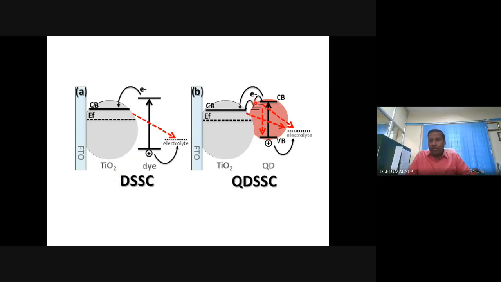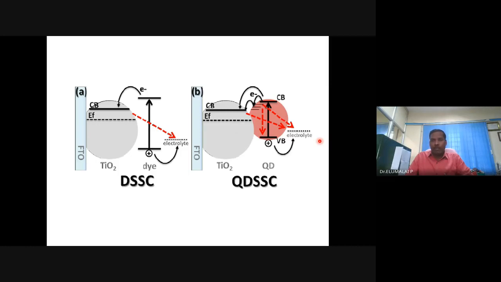Silver quantum dots, gold quantum dots, platinum quantum dots. You can tune them. If you tune the grain sizes, you are tuning the SPR band, the surface plasmon resonance band. You'll be able to capture all the radiation falling on the dye-sensitized solar cell and convert it into electron and hole pairs, which can be transferred to TiO2, and then the usual DSSC application can be realized.